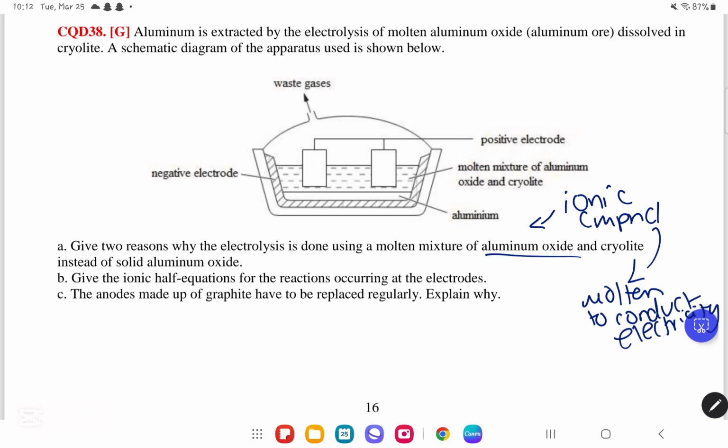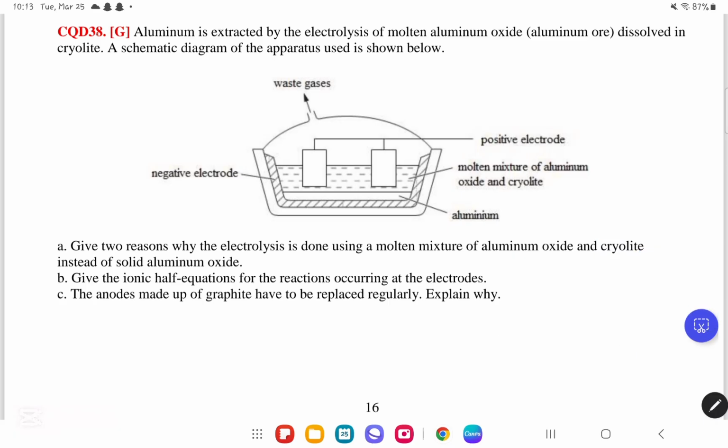Since the melting point of aluminum oxide is high, it is lowered by adding cryolite. So we add cryolite to lower the melting point of the bauxite, or the aluminum oxide, and lowering the melting point lowers the cost of the extraction of aluminum. That's all of it for part A.